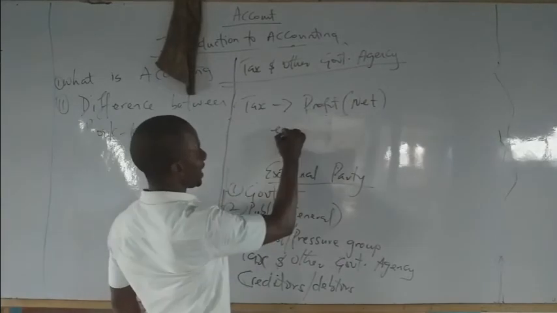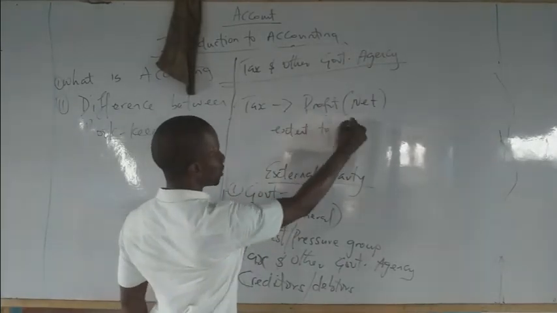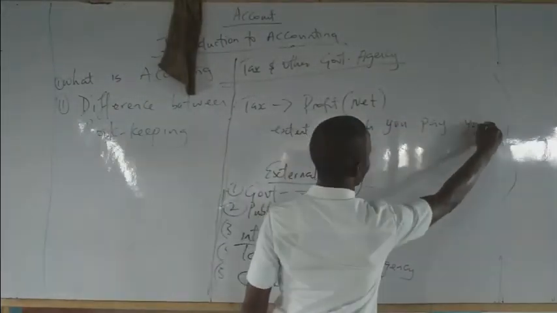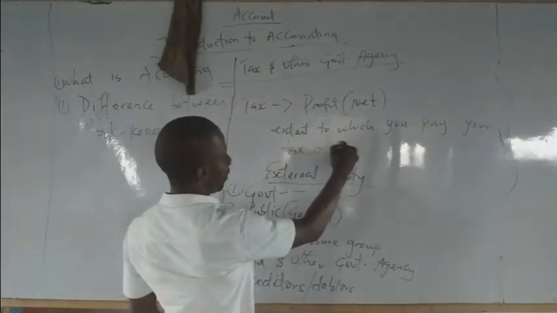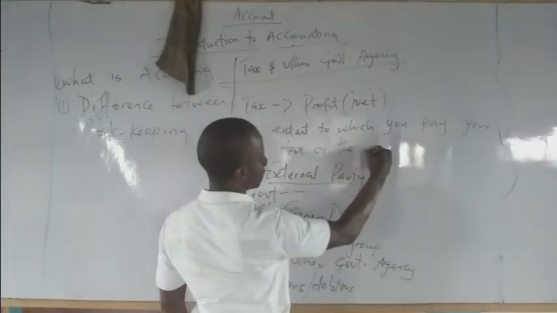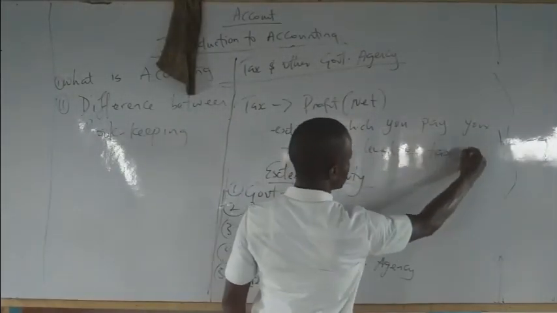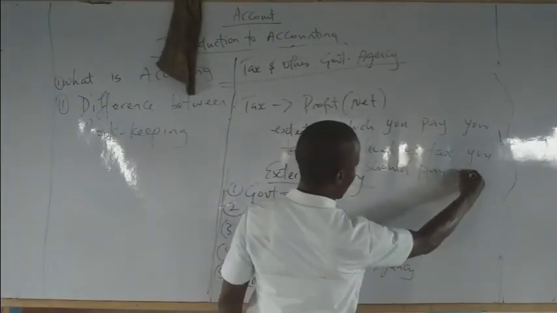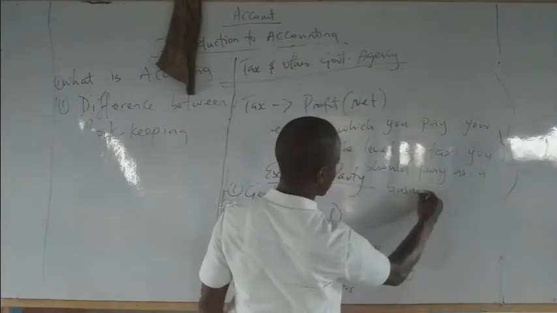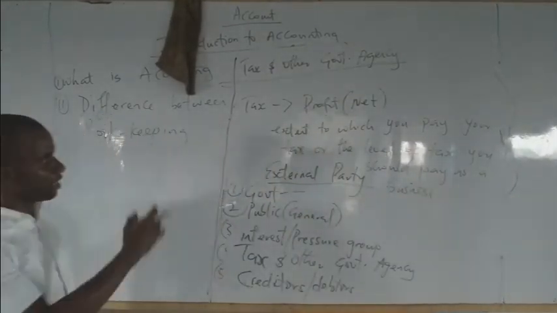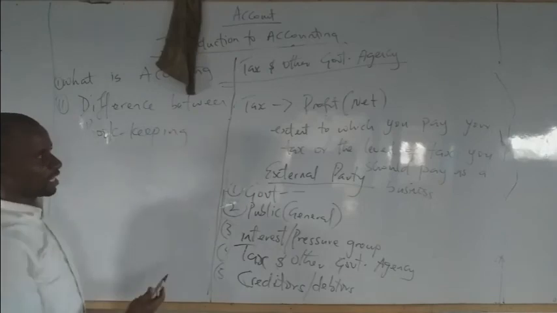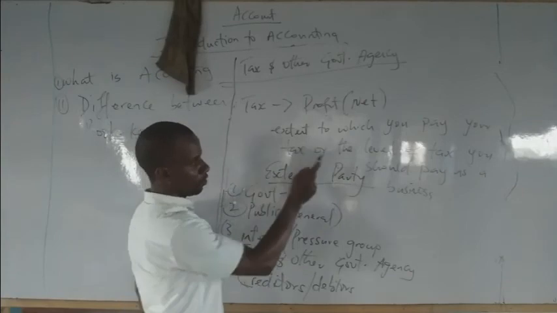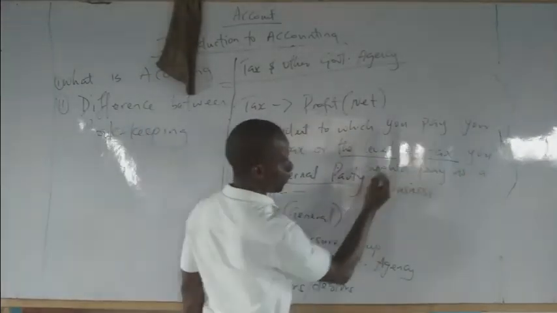They want to know the extent to which you pay your tax, or the level of tax you should pay as a business. So please take note. This set of people, what is their interest? Their interest is to make sure that you pay your tax. That is the first thing. Or you are paying the appropriate level of tax.